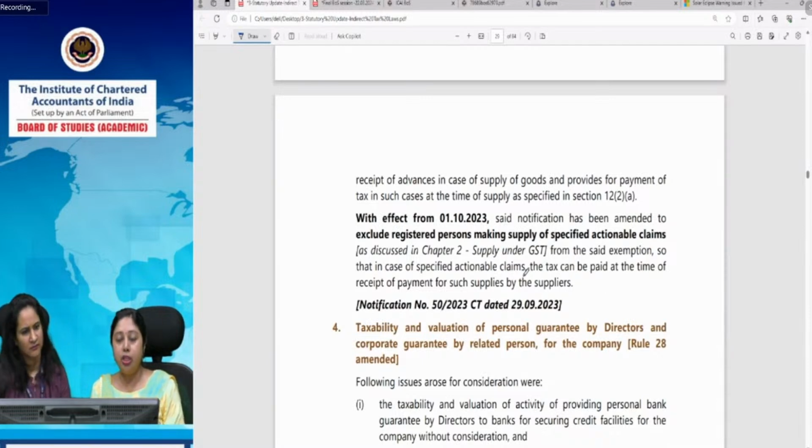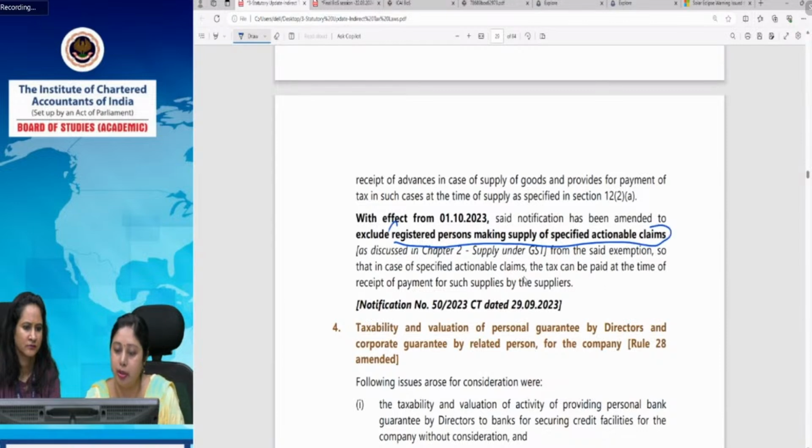But that notification is not applicable in case of the composition supply. And now that notification has been amended to make it non-applicable on the registered persons making supply of specified actionable claims. And remember, in specified actionable claims, all the actionable claims, lottery, betting, gambling, other three. So they have also now been included.